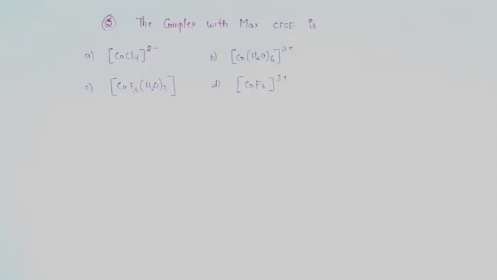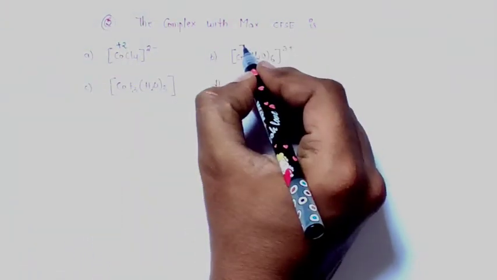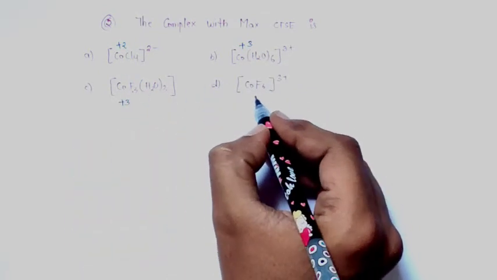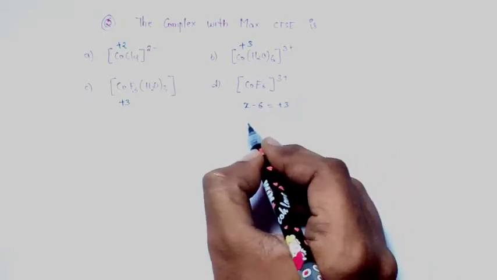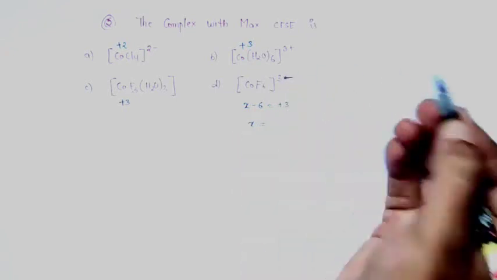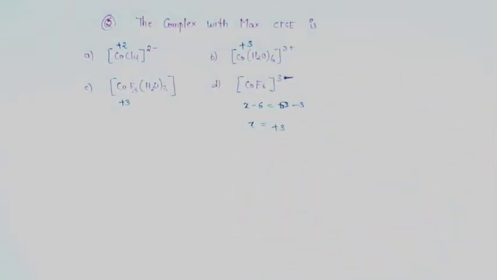The complex with maximum CFSE. This is a very interesting question. Here cobalt is in +2 oxidation state. Here you can say it is +3 oxidation state. Here also it is +3. Here also it is in +3. Let's see, x minus 6 is equal to minus 3, so x would obviously be the +3 oxidation state.